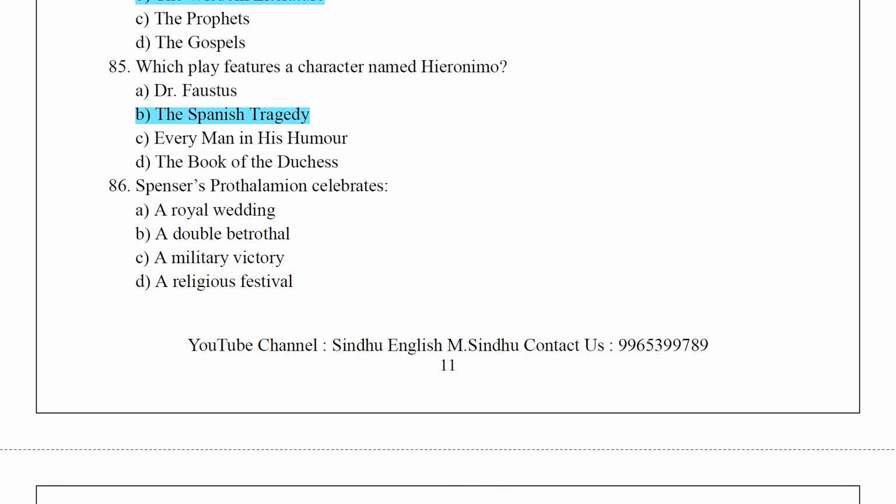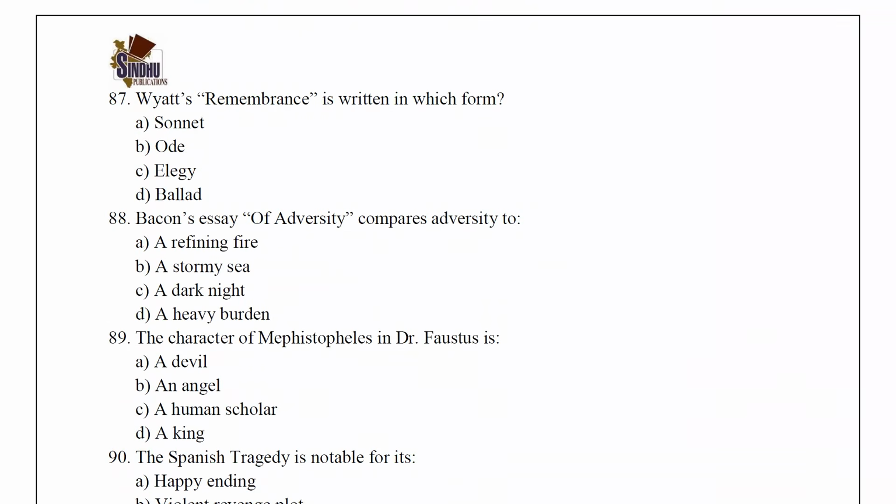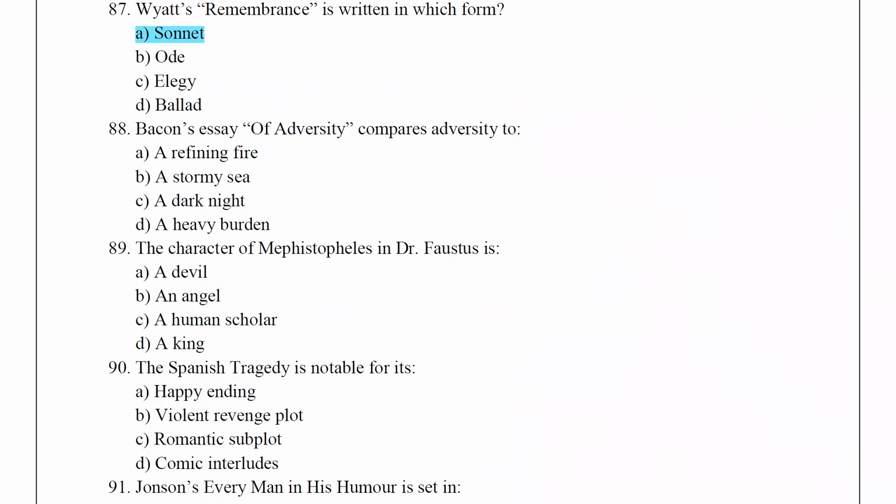Spenser's Prothalamion celebrates a double betrothal. Wyatt's Remembrance is written in which form? Sonnet. Bacon's essay Of Adversity compares adversity to a refining fire.